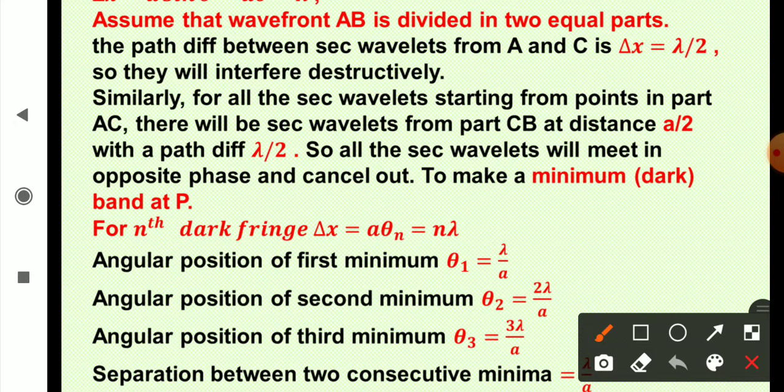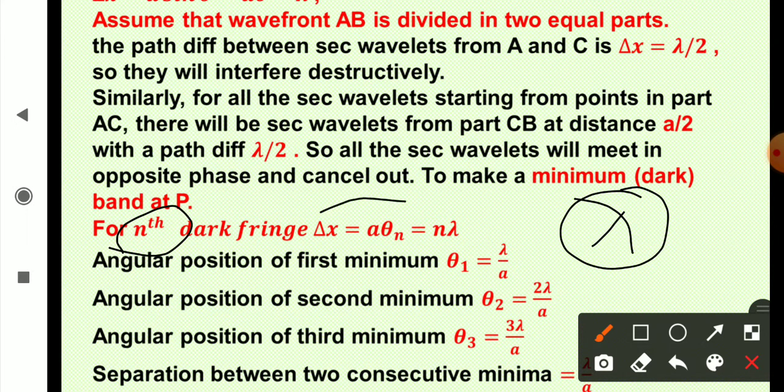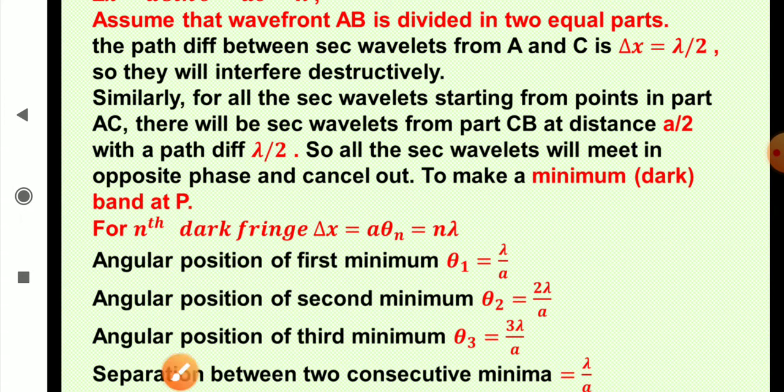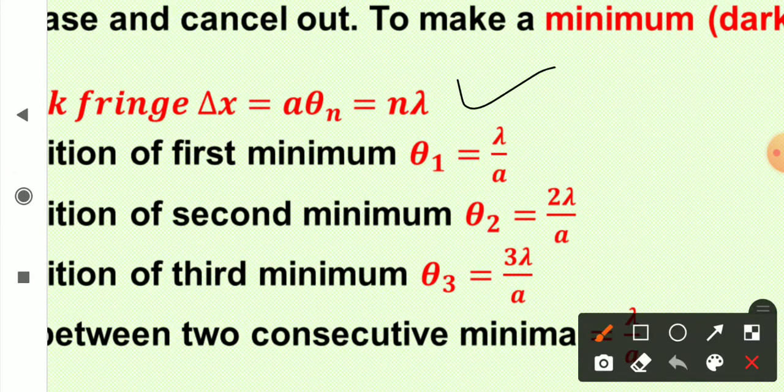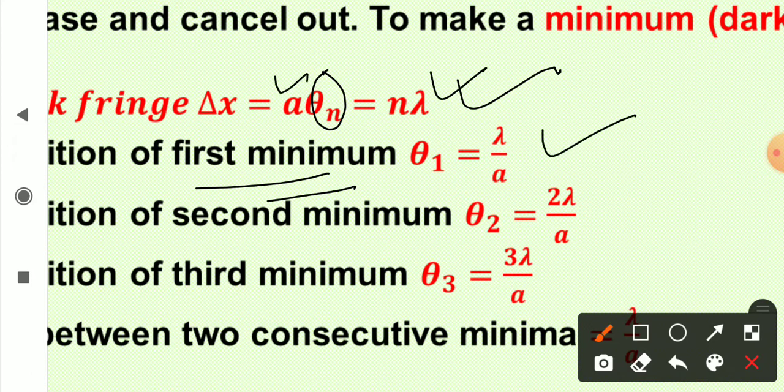So that was the condition, path difference was λ for first dark fringe. Now for nth dark fringe, this path difference should be equal to a sin θn, and the general condition is going to be nλ. So from here, angular position of first minimum. This was for nth dark fringe. For first minimum, θ1 will be, so from here you see θn is nλ upon a. So θ1 is λ upon a.